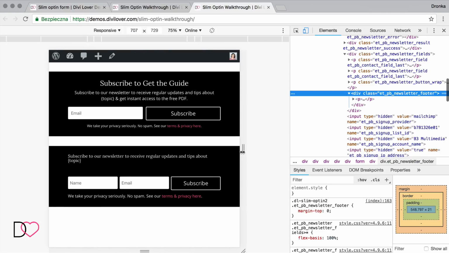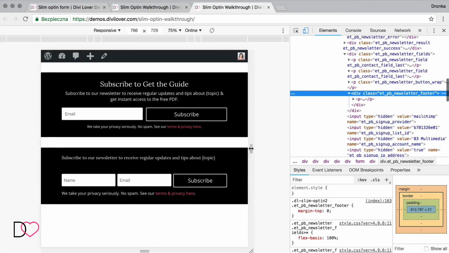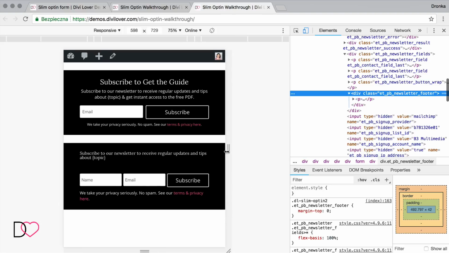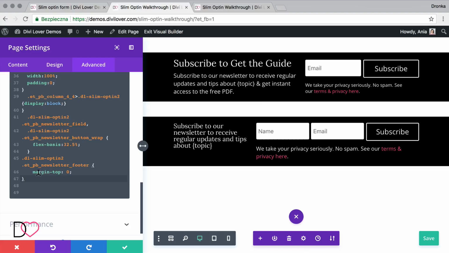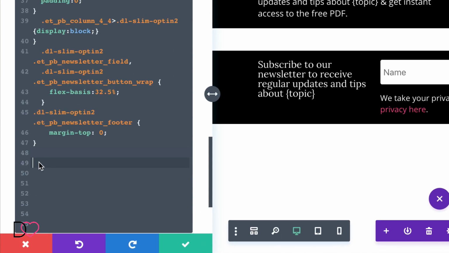I think something around maybe 600 is where the fields are getting too short. So let's use a new media query.